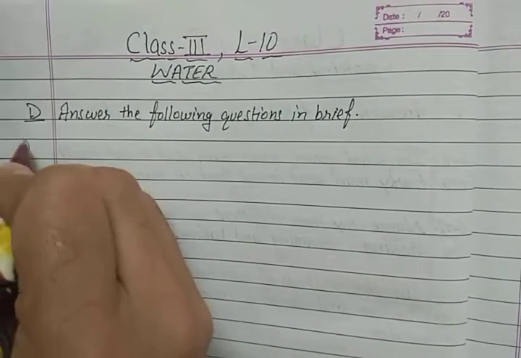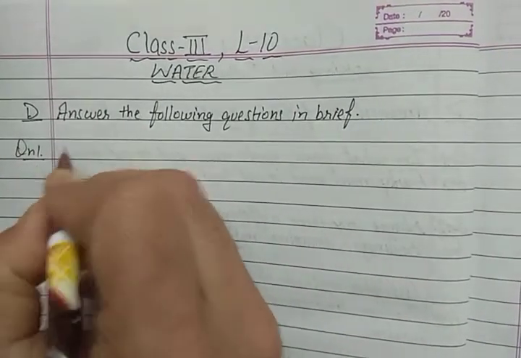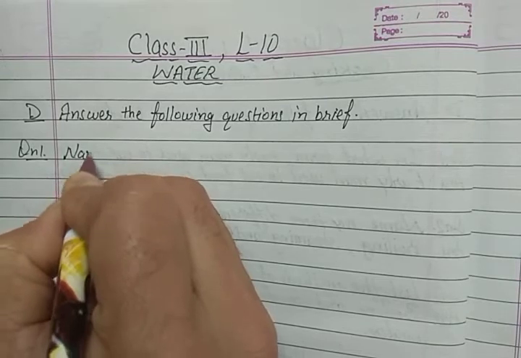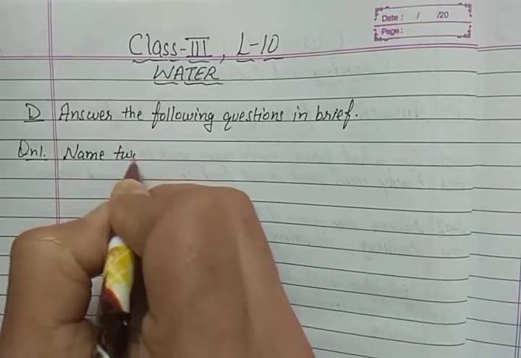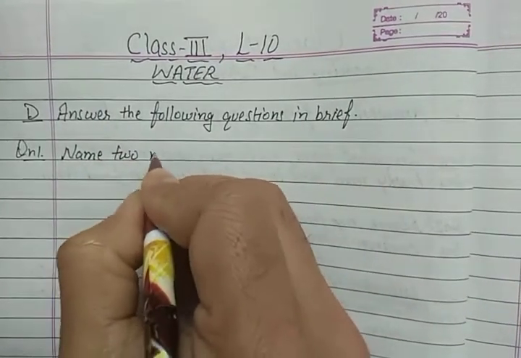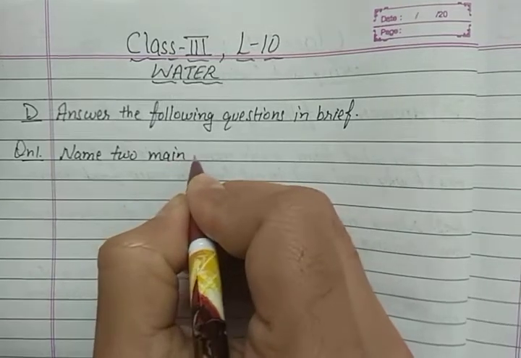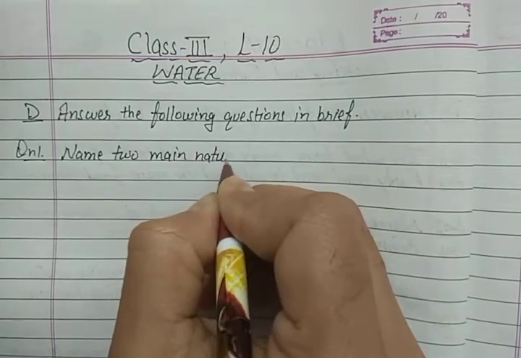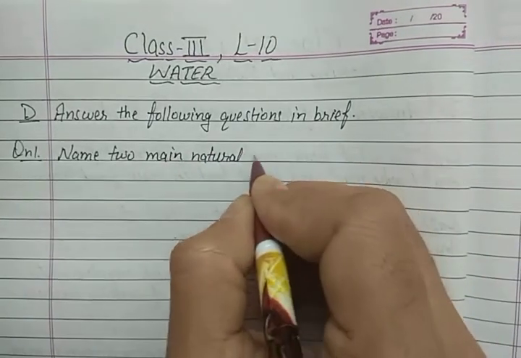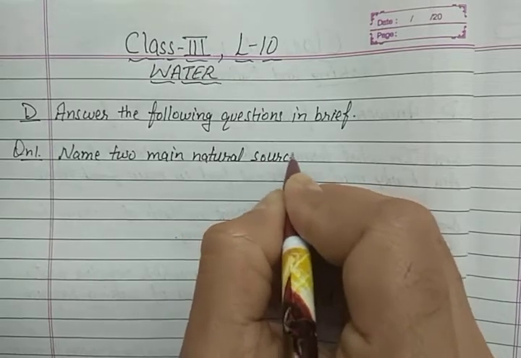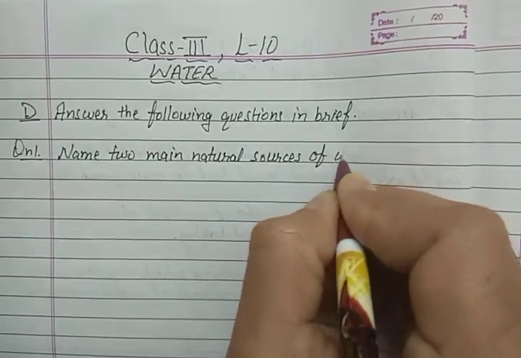Now the first question is, name two main natural sources of water.